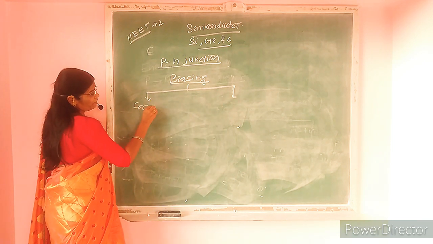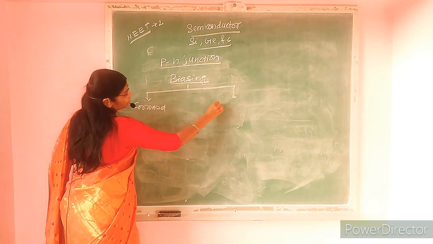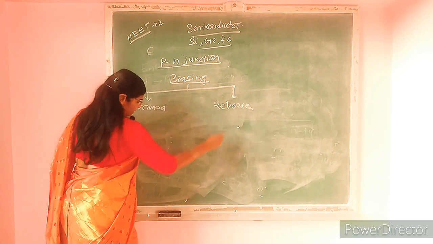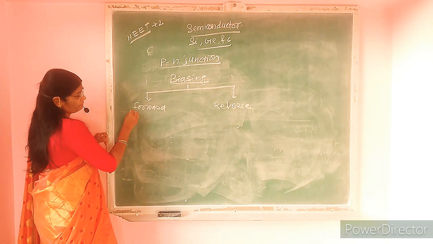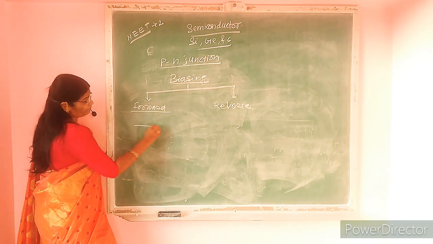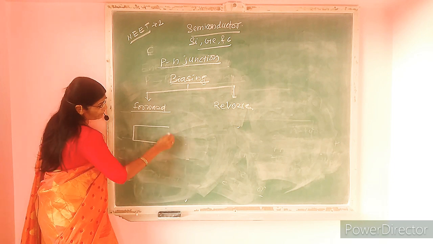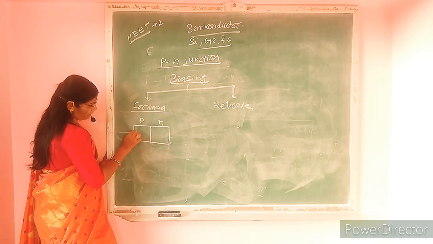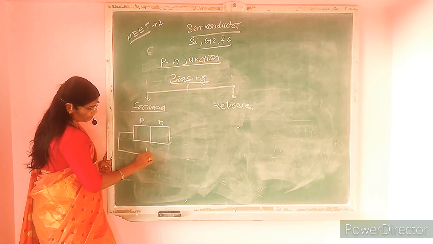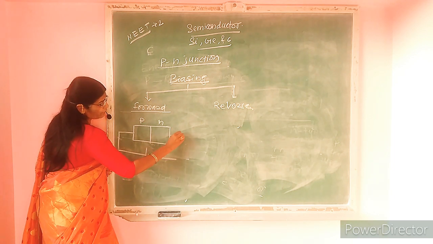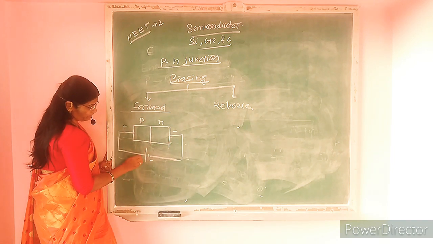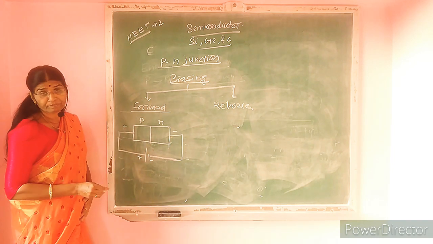In case of forward biasing, the P side of the junction is connected to the positive terminal of the battery, and the N side is connected to the negative terminal of the battery.